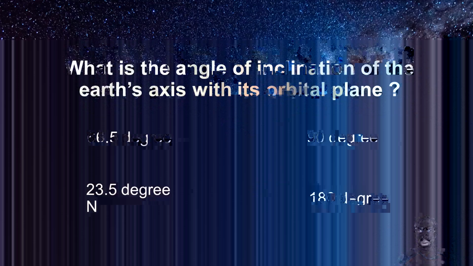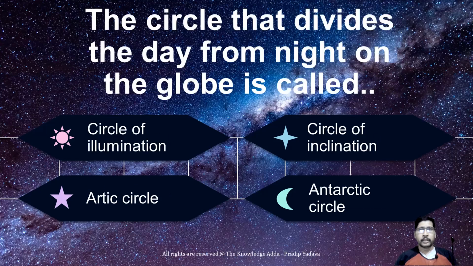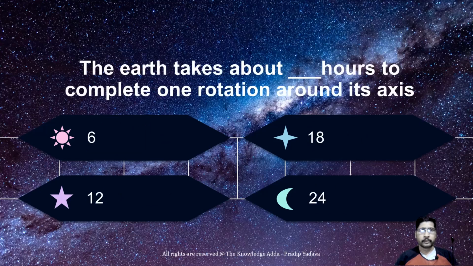What is the angle of inclination of the Earth's axis with the orbit plane? That is 66.5 degrees. The circle that divides day from night on the globe is called the circle of illumination. The Earth takes about 24 hours to complete one rotation around its axis, and due to that we feel day and night within 24 hours.